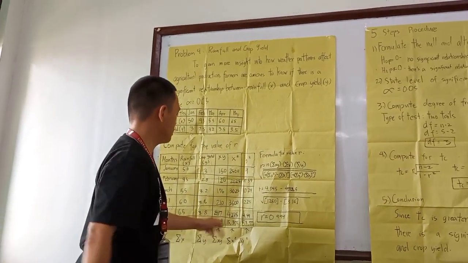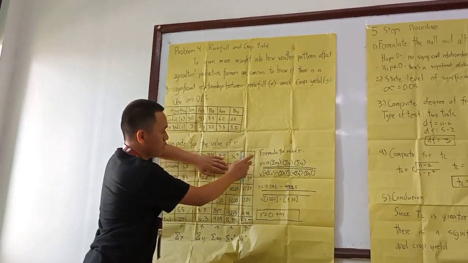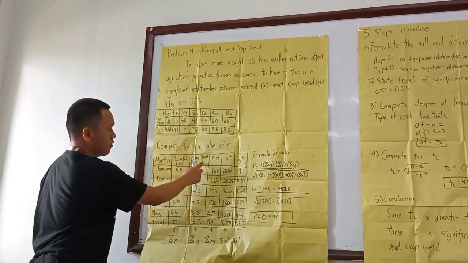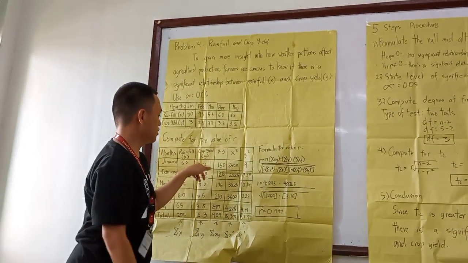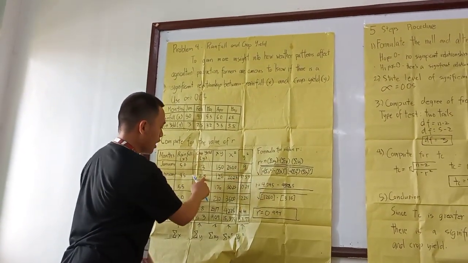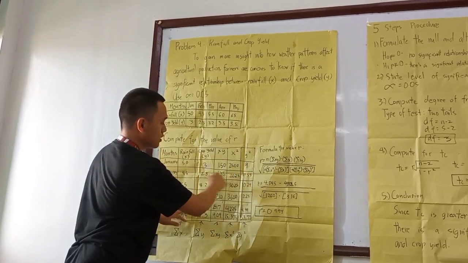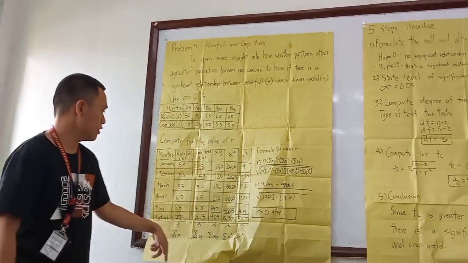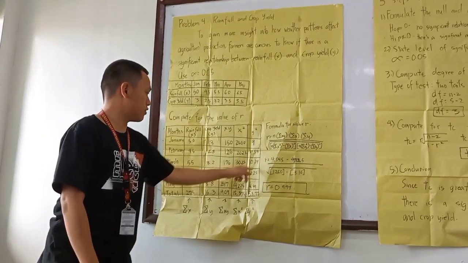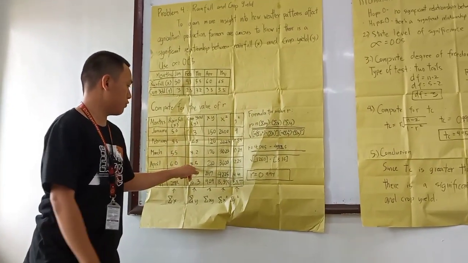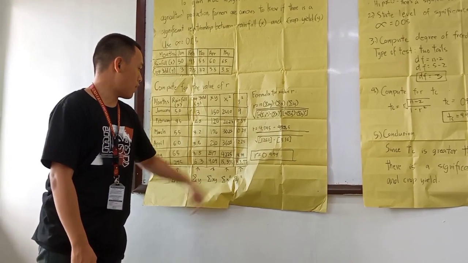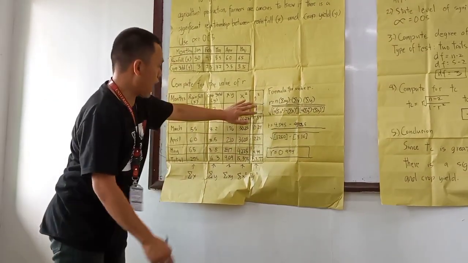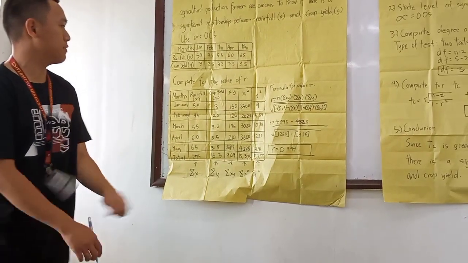Y squared, again, is the squares of variable y. So 3 times 3 equals 9, 2.8 squared is 7.84, 2.2 squared is 4.84, 3.5 squared is 12.25, 3.8 squared is 14.44, and added up, 53.77.